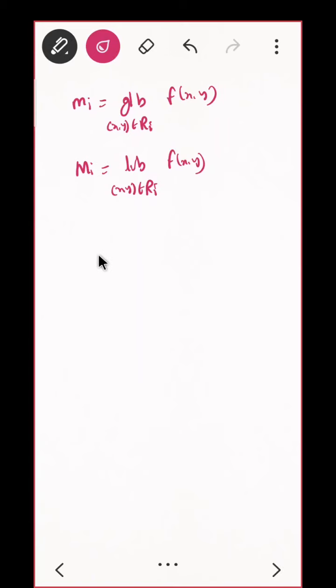Is it clear? Now if I take any point, say xi and yi, belonging to Ri, any arbitrary point, then can I define LPF now?